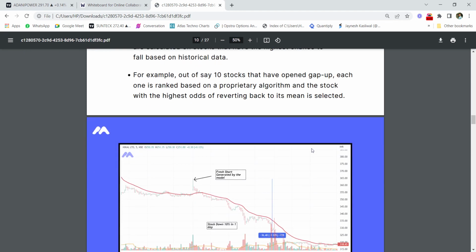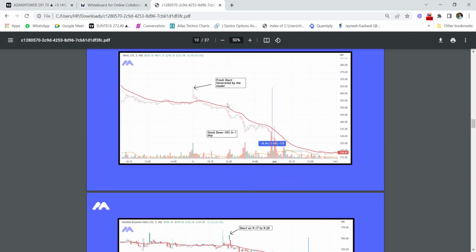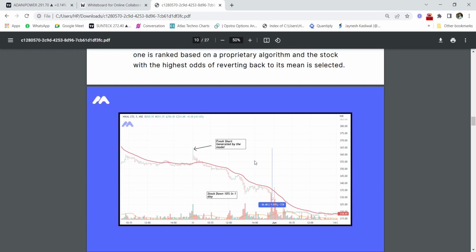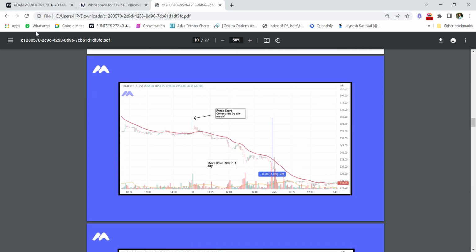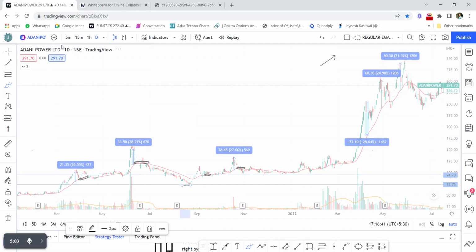Let's take the example of Hikal. We had given Hikal as a trade. A fresh short trade was generated on this by this model. The stock fell 10% in a single day using the same model. So let's open the chart of Hikal here and understand it practically.